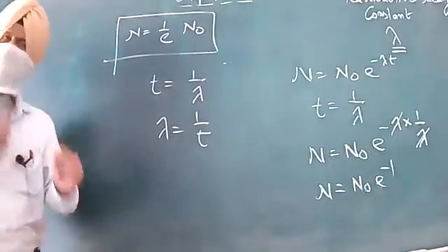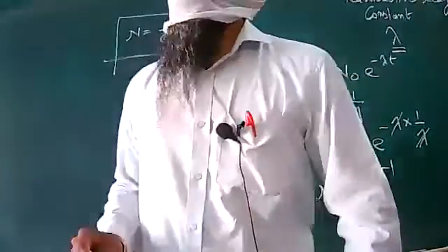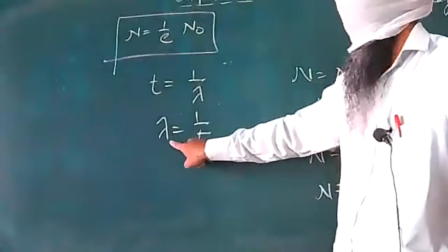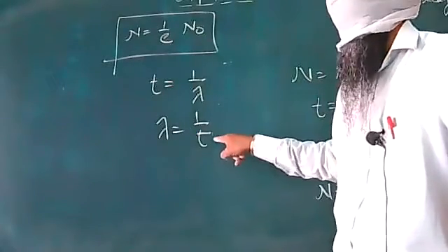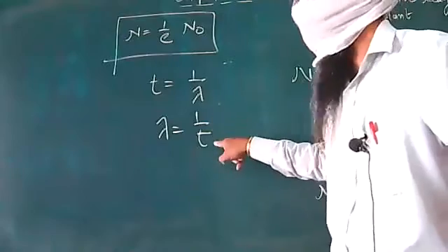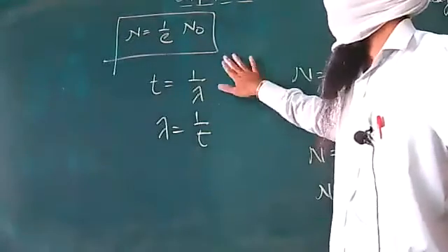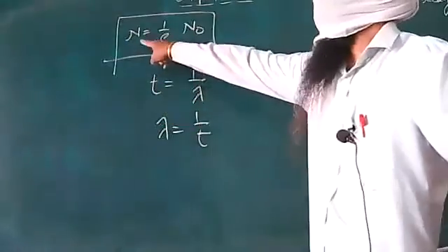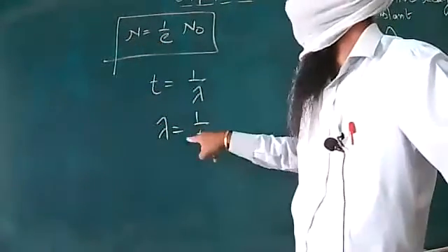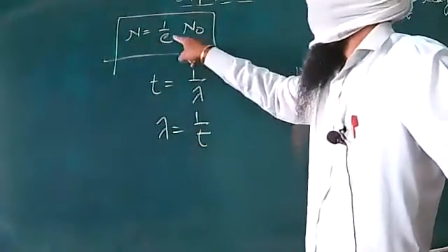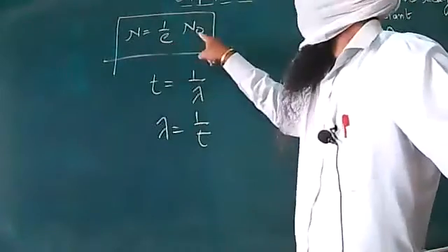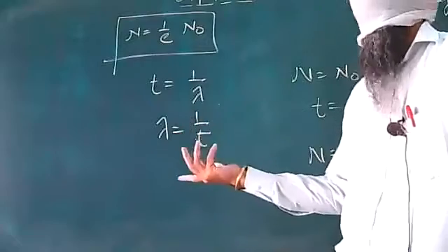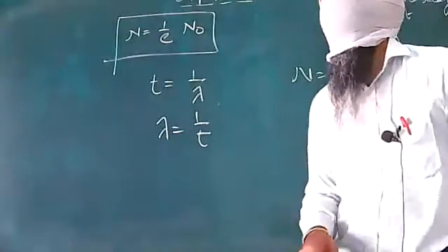Again, when we talk about the radioactive disintegration constant lambda, we say that it is the reciprocal of that time during which the number of atoms present after that interval of time will be 1 upon e times the initial number of atoms present in the sample. So this is how you can define lambda.